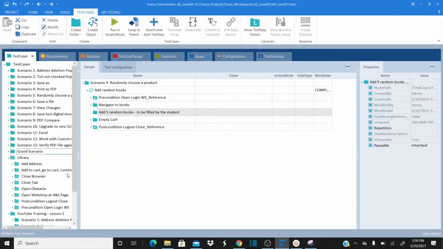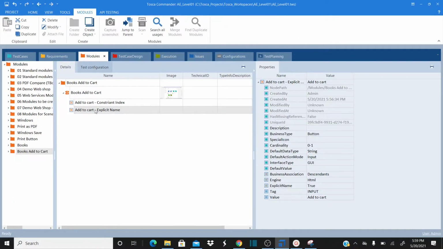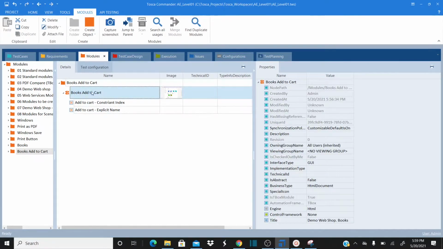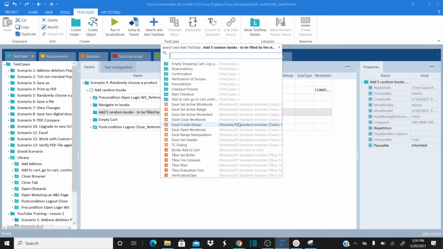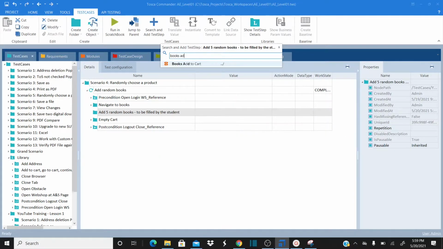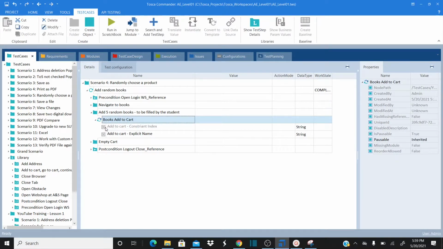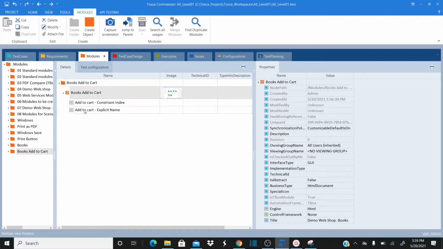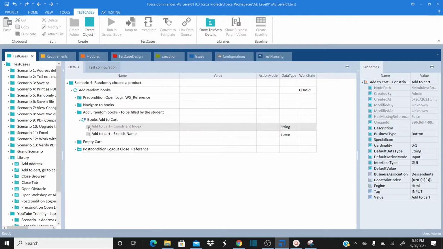Now let's go back to the test case. So here I want to add a test step. What test step? The test module we just added, books add to cart. So now just add a test step by calling that books add to cart module that we just added. Just click on that. Now if you see, it imported the two modules we added. Now, for adding into the cart, I can use either this control or this control.